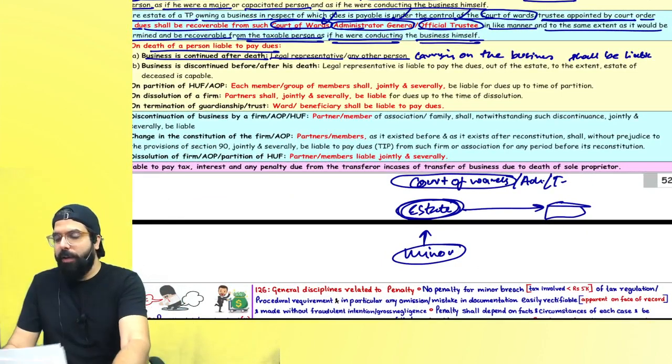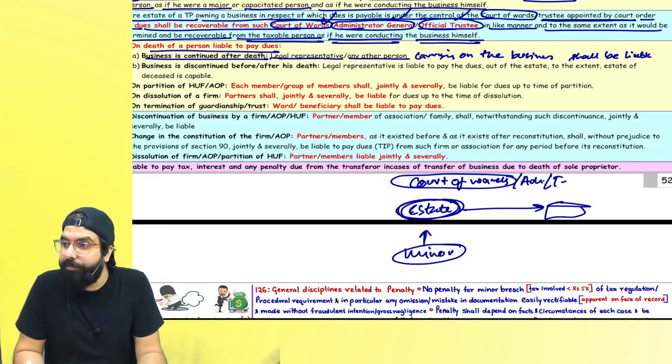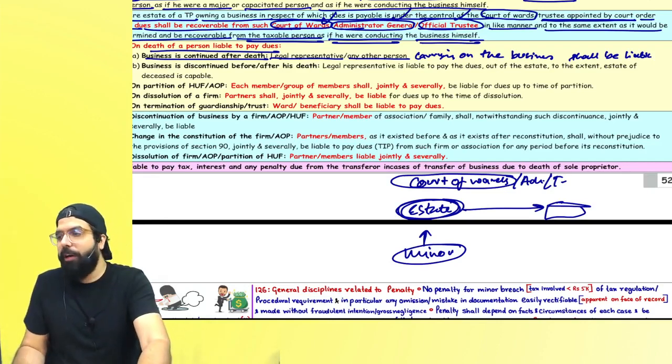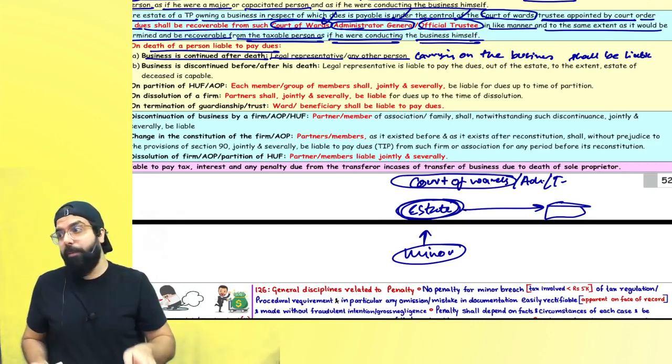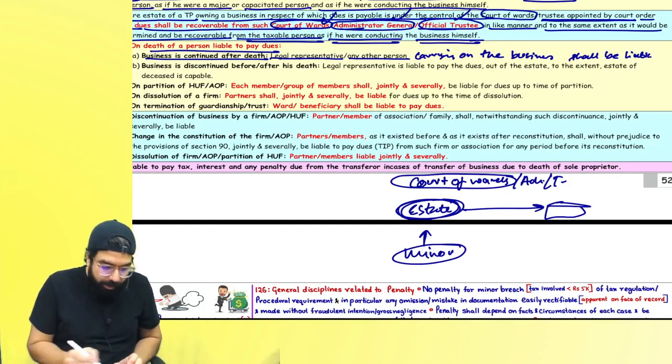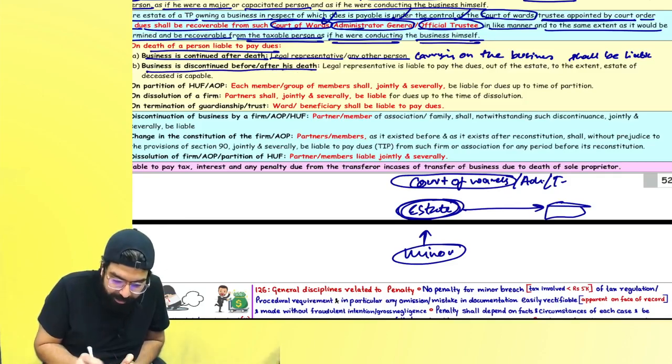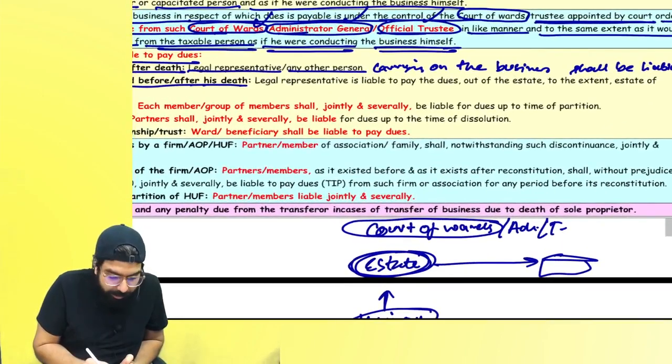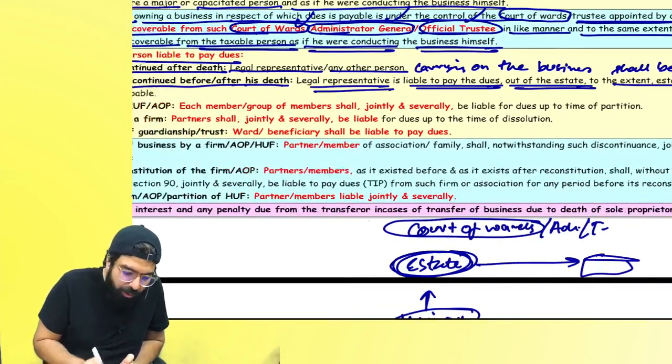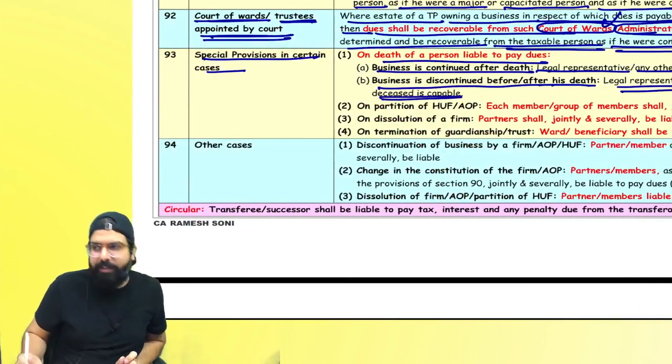Sir, I will not continue the business only. In that scenario, what will happen? If you don't continue the business, whatever is the property left by that person, that property, say money, will be recovered. Are we clear, everyone? They are telling, business is discontinued before or after his death, then the legal representative is liable to pay the dues out of the estate to the extent the estate of the deceased is capable.